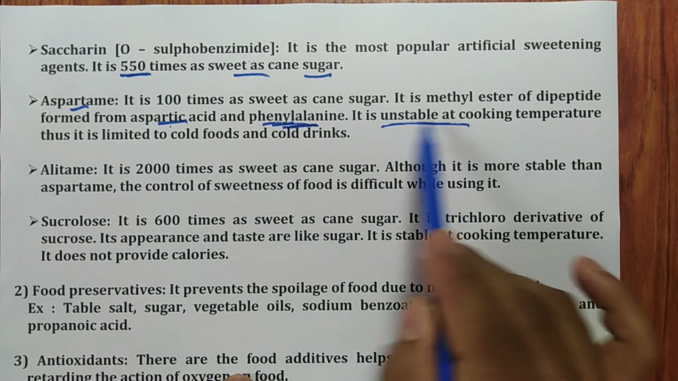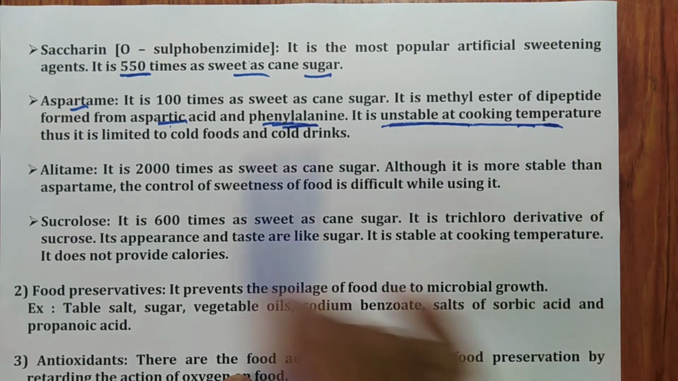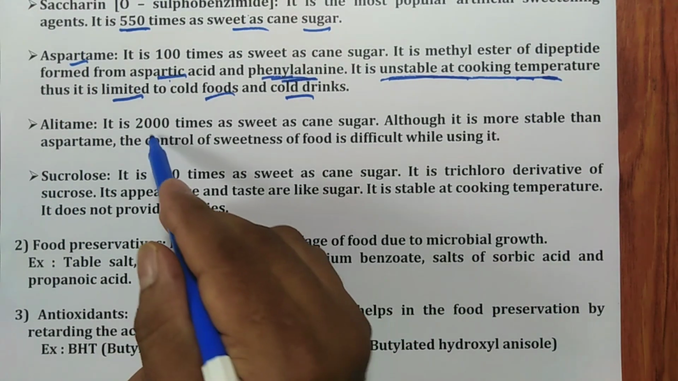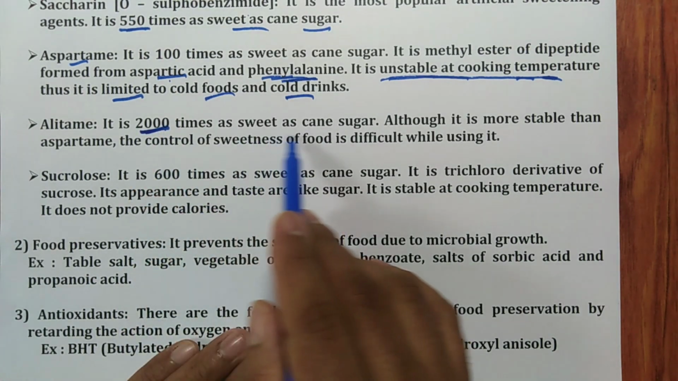Another important point about this is that it is unstable at cooking temperature, hence it is limited to cold foods or cold drinks. Remember, unstable at cooking temperature. There is another point you have to remember. Alitame is 2000 times as sweet as cane sugar.